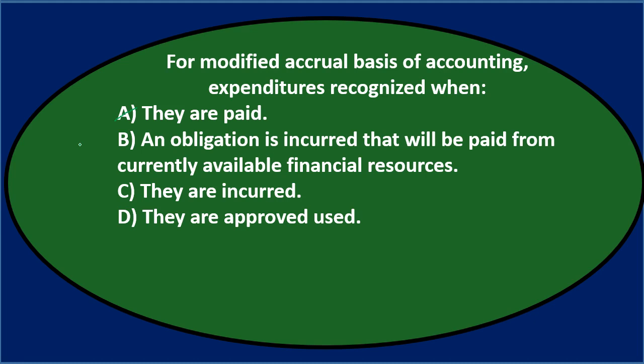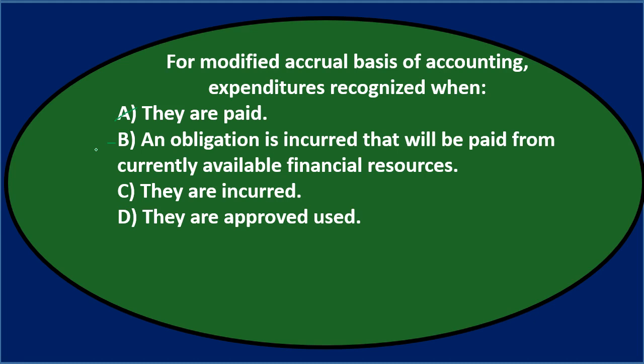B says an obligation is incurred that will be paid from the currently available financial resources. Now, when we see a very long definitional type of answer, especially when we're considering governmental accounting, which is more long-winded typically, that might be it, because that's the one they're trying to be precise with to eliminate every other answer. So I'm thinking that sounds like it could be it, and it's got a very definitional feel to it, so I'm going to keep that one for now.